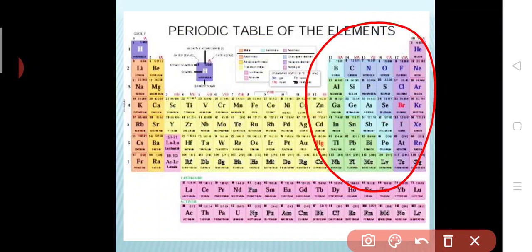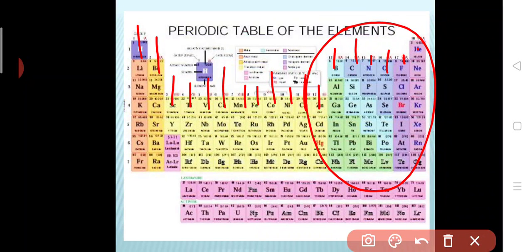Here, these elements are from group 13 to 18. So this is 1, this is 2, 3, 4, 5, 6, 7, 8, 9, 10, 11, 12. 3 to 12 are transition elements. Then 13, 14, 15, 16, 17, 18.